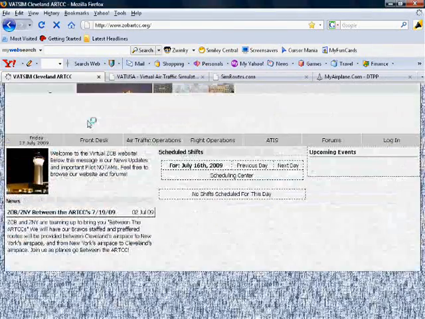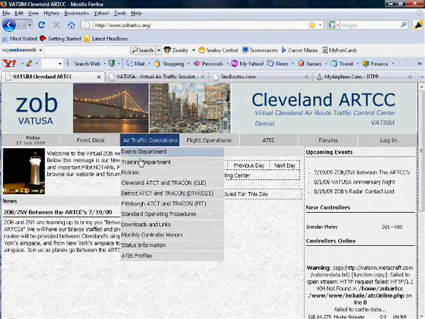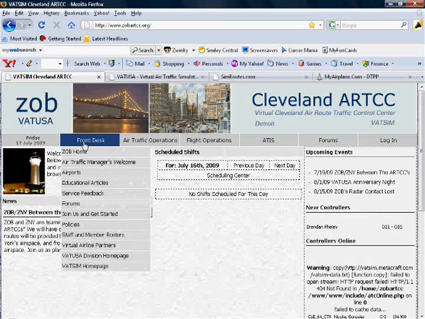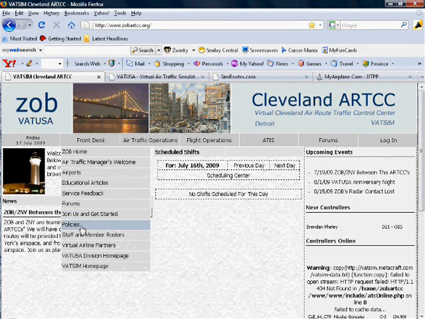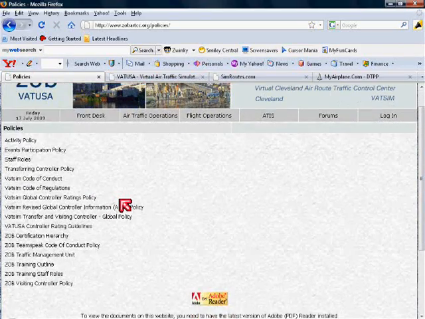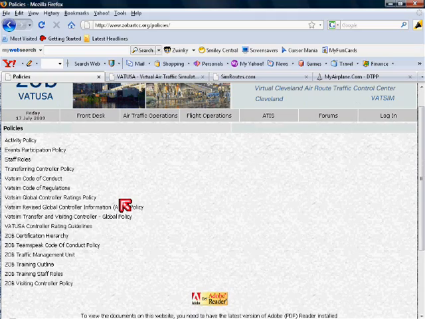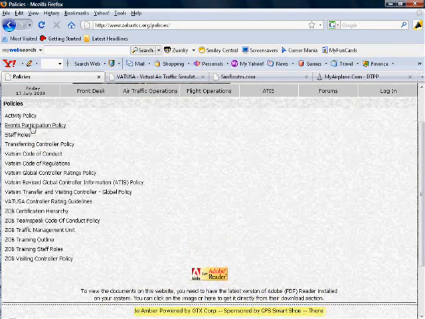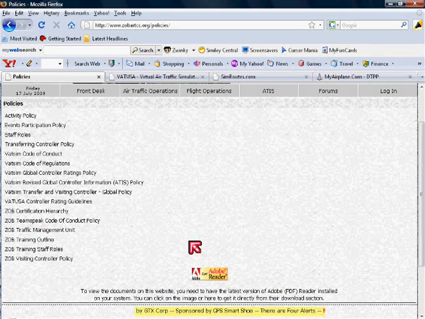The next thing that I would like to point out to you would be our policies and standard operating procedures. The policies can be found on the home page, front desk, policies page. Here you can see policies from a VATSIM level and a local level such as activity, transferring, TeamSpeak, and etc. You should read these on your own time.